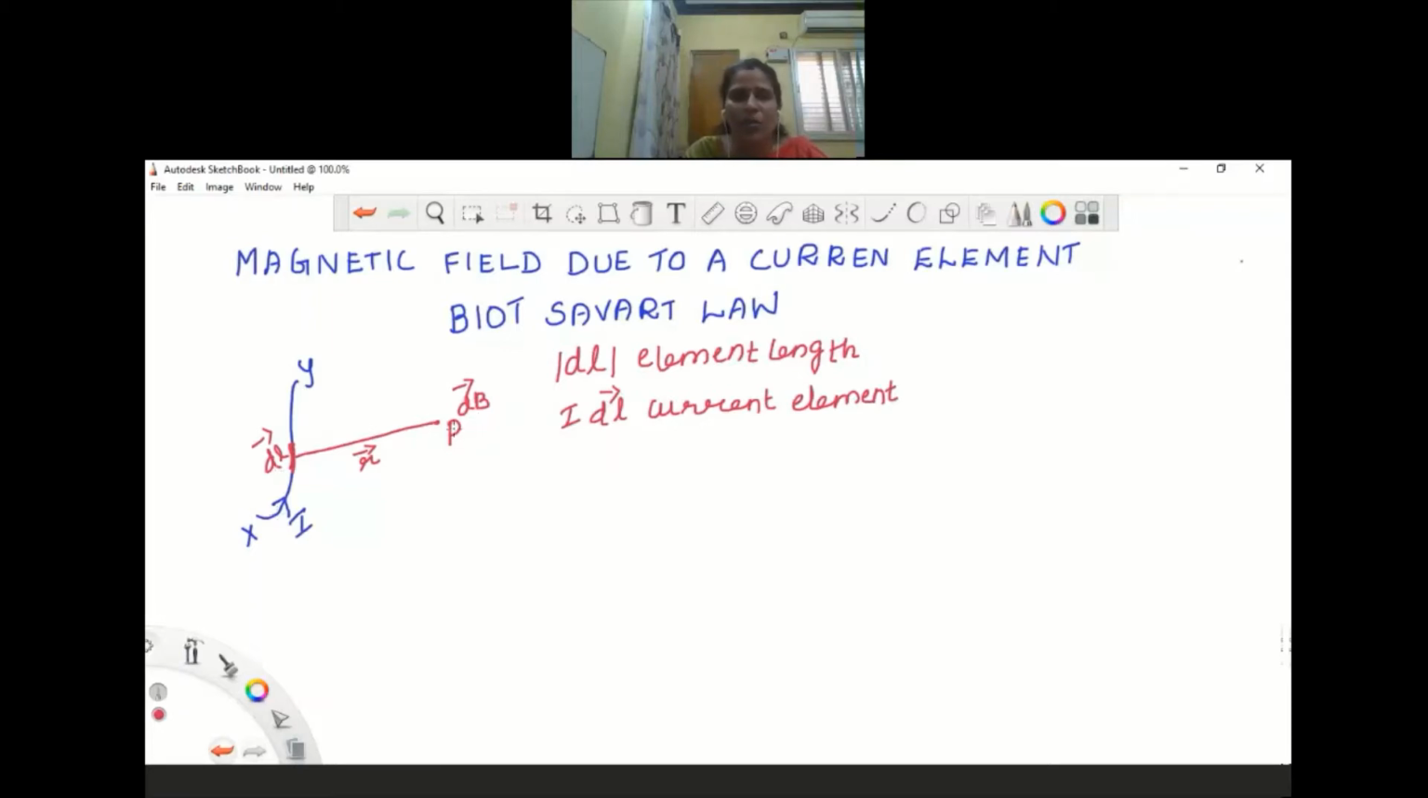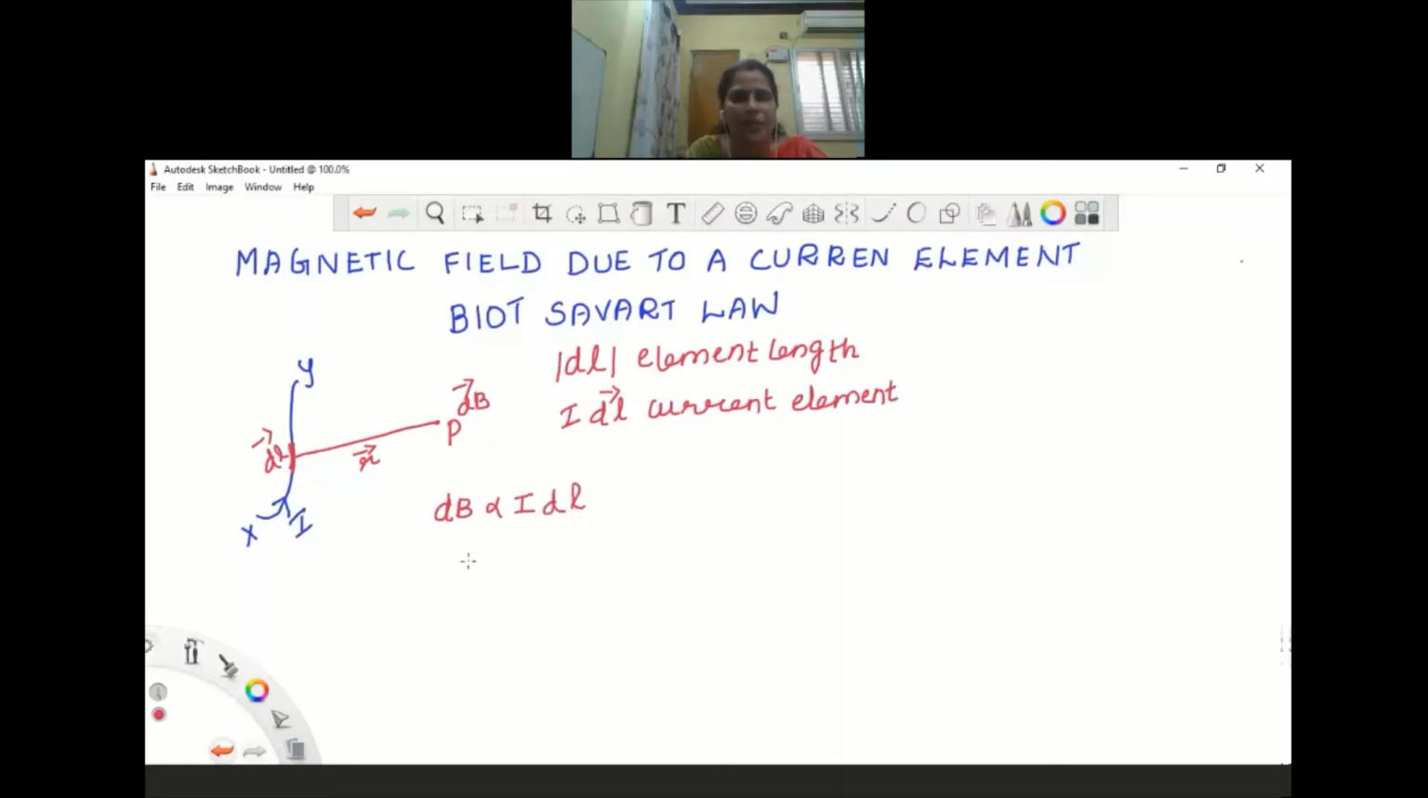Now I told you that this Biot-Savart's law relates the current I as well as the strength of the magnetic field. So here we are going to see what this law states. According to this law, the strength of the magnetic field, that is dB, is directly proportional to the current element IDL.